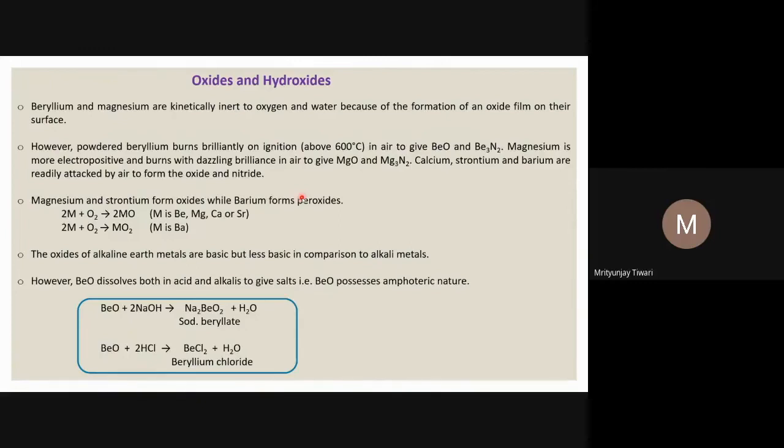However, every reaction that we know is associated with a certain barrier, and that barrier we call kinetically inert. If the barrier is very high for some reason, that reaction will not proceed at normal temperature unless you heat it. So that barrier is not surmountable at normal or low temperature. Such reactions at lower temperature we call kinetically inert, meaning the reaction would not happen at lower temperature. And so we call beryllium and magnesium kinetically inert towards oxygen and water molecules.